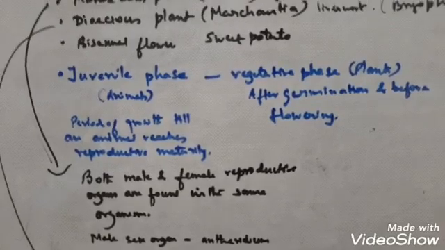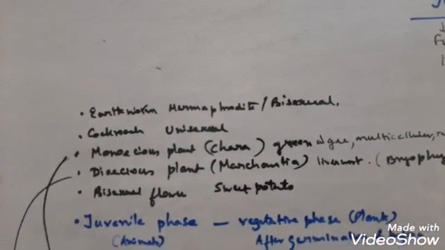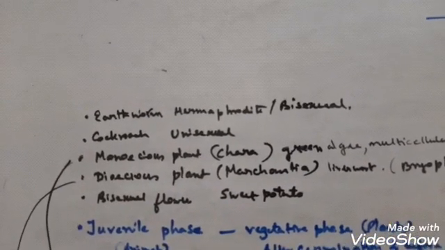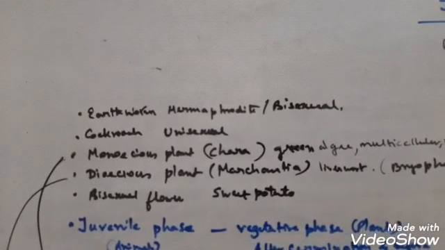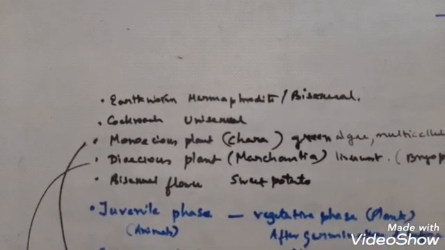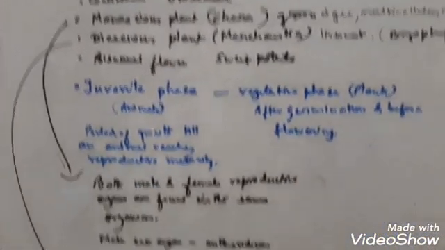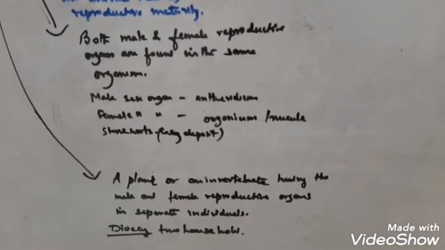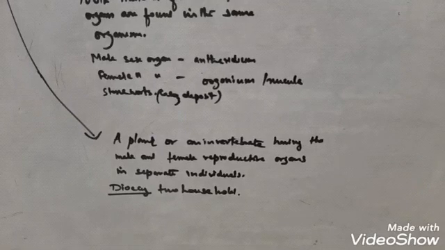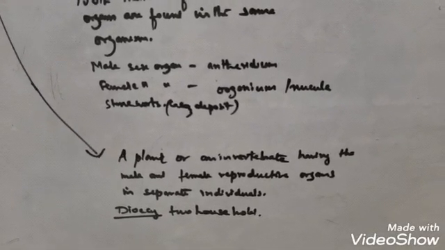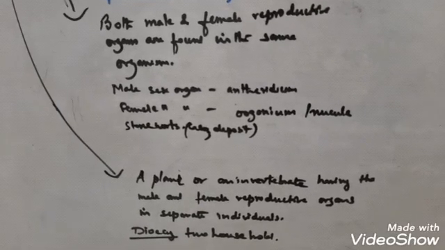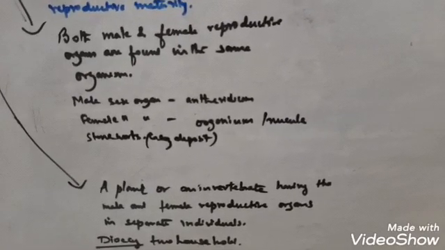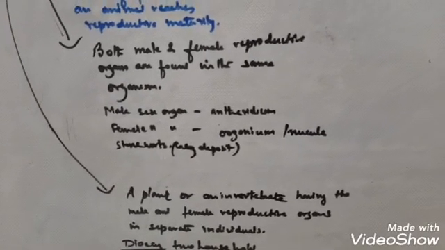Now let me tell you about a dioecious plant. Here in your book there is an example of Marchantia. Marchantia is included in bryophytes. It is also a multicellular plant, and Marchantia is a type of liverwort that is dioecious. Dioecious means a plant or an organism that has male and female reproductive organs in separate individuals. Dioecious means two households. It is a Greek word, meaning two different individuals bear the respective gametes. So this is dioecious.